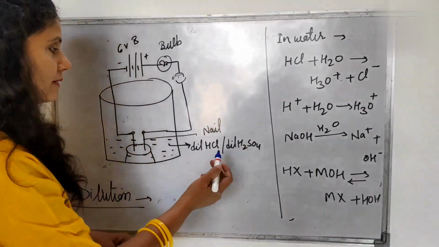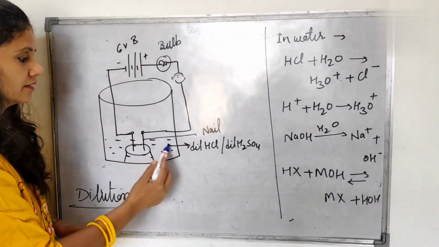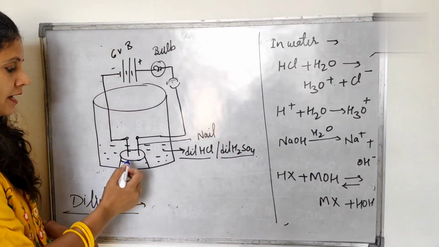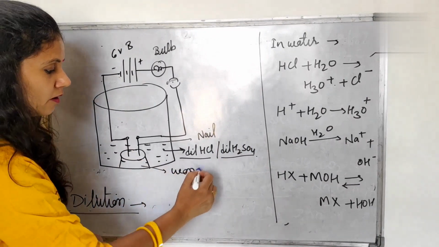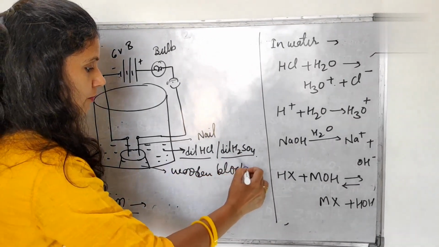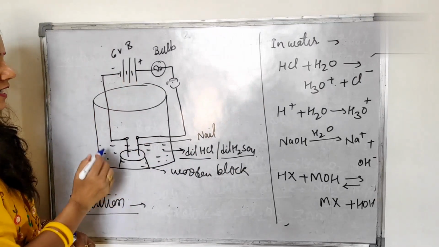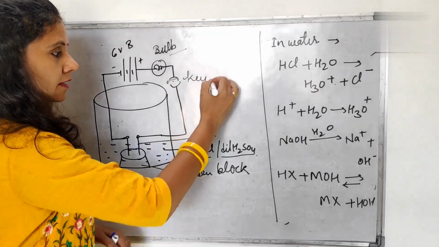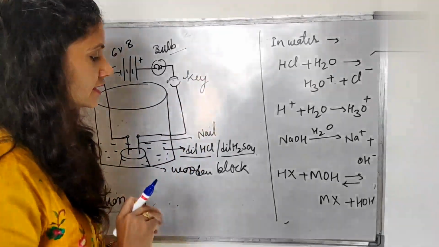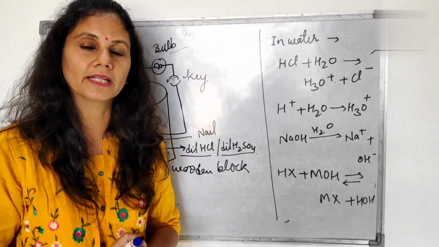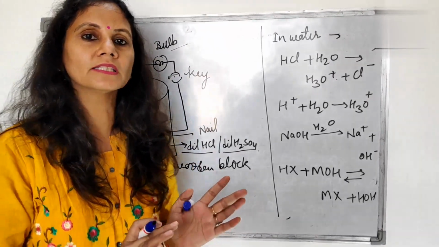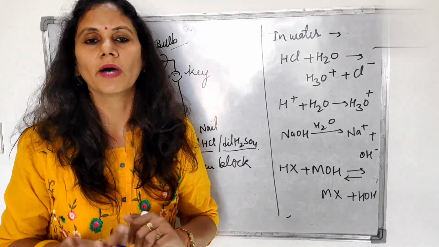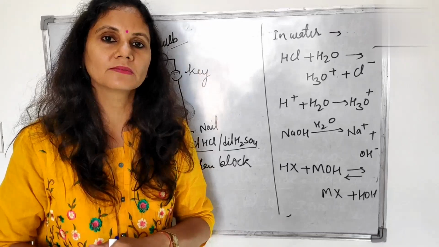Now we are doing one experiment, children. We have taken one beaker with some water and dilute HCl or dilute H2SO4 in it. After that we have taken one wooden block. On this wooden block we put 2 iron nails and we have attached wires with a 6-volt battery, a bulb and a key. Then we do the experiment. Why are we doing this experiment? We want to show that some substances give us H plus ions, and those are called acids, and the substances that provide us OH minus ions are called bases.